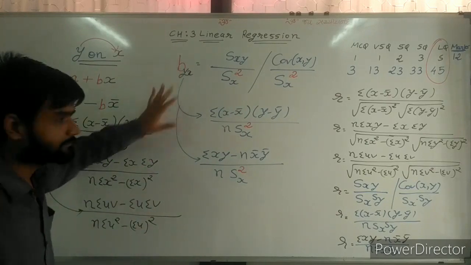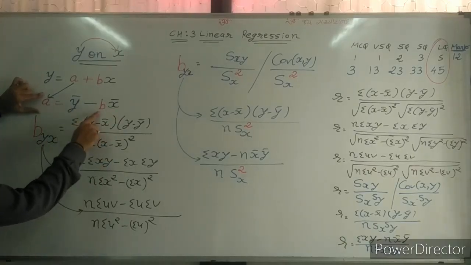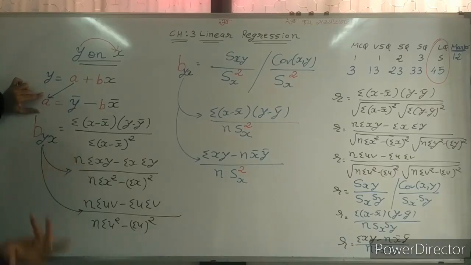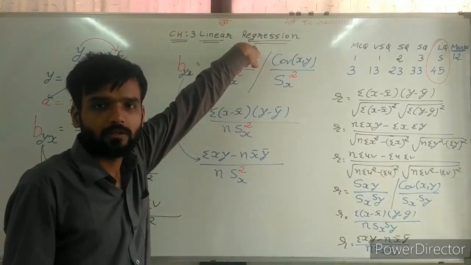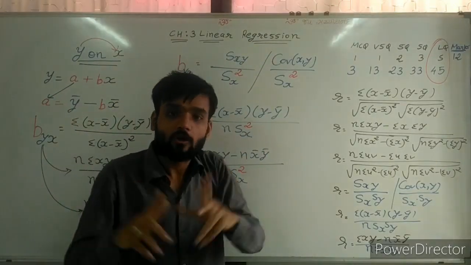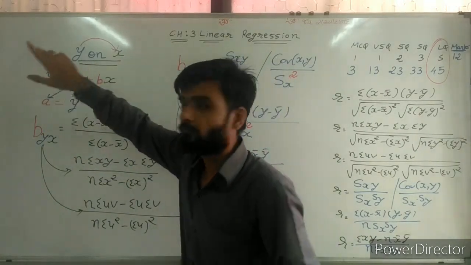So find B. Sir, find A also. How to find A? On the basis of X bar, Y bar and B. X bar, Y bar, all of you know. Now A and B, on that basis we can find Y on X. So Y is equal to A plus bX. And this is my regression line. Chapter name: functional relation. What does it show? Functional relation between X and Y, because on the basis of X we can find the value of Y.